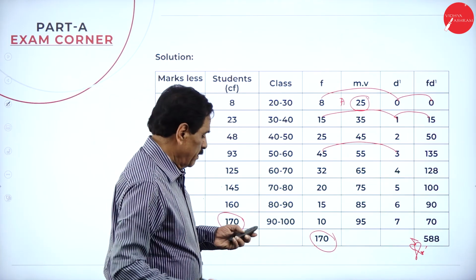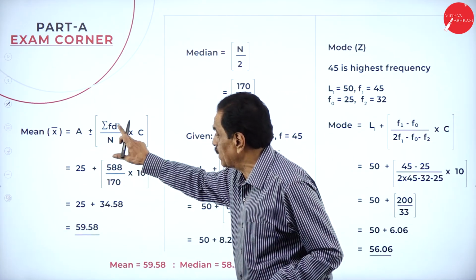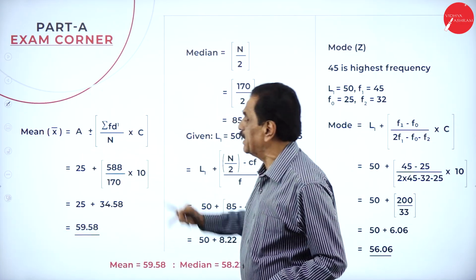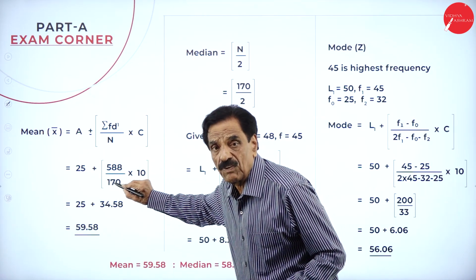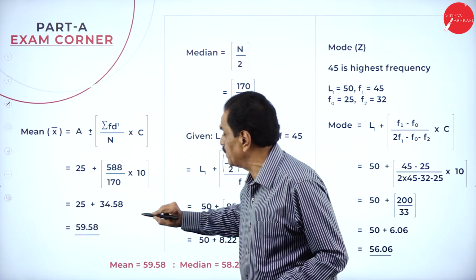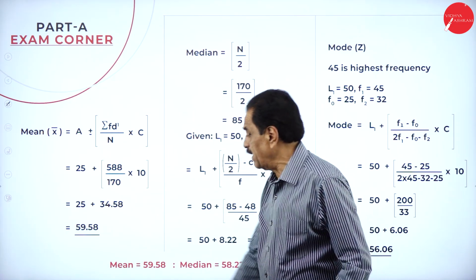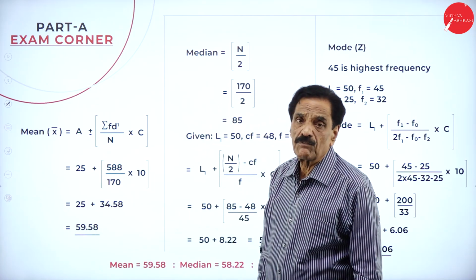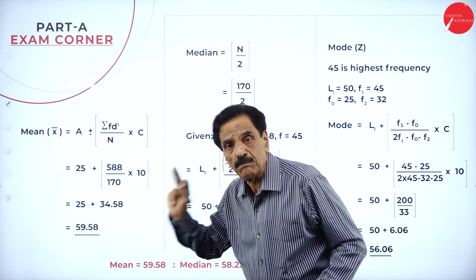So you calculate, then apply the formula. Mean is equal to A plus or minus sigma fd dash divided by N into C. Your A is 25, fd dash is 588, total frequency 117. Simplify, 34.58. If we add 25, it becomes 59.58. This goes in favor of the mean.